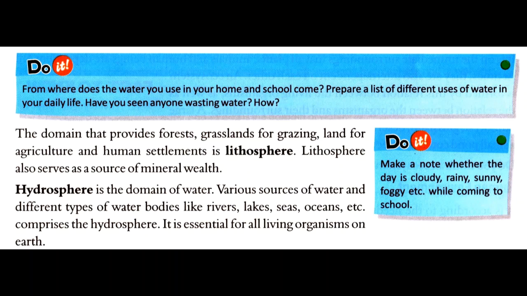Mineral wealth means there are many minerals found in lithosphere like coal, iron, aluminium, gold, diamond. So these all are minerals. The crude oil is also a mineral, a fossil fuel. So all these minerals are found in lithosphere.